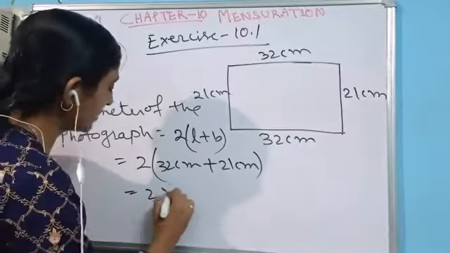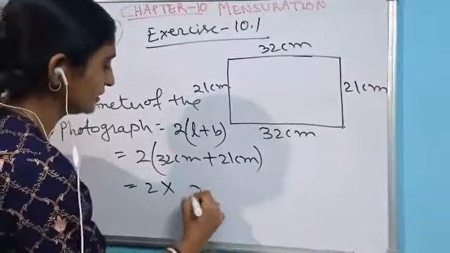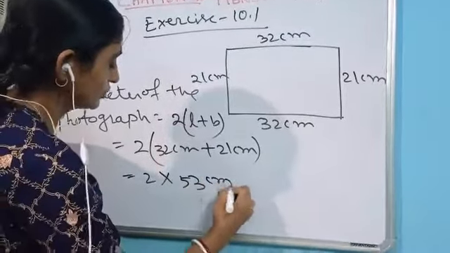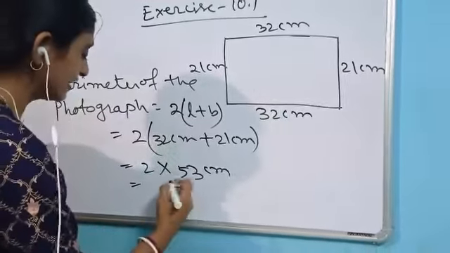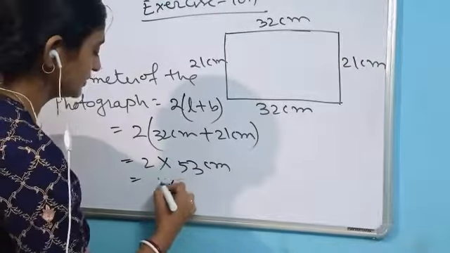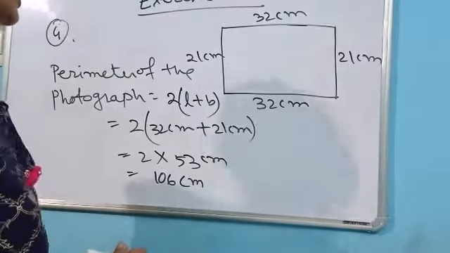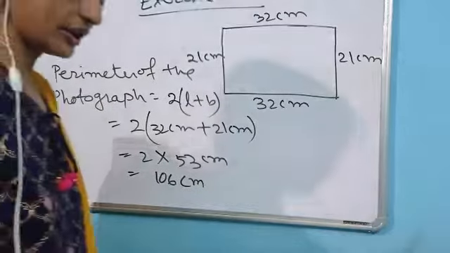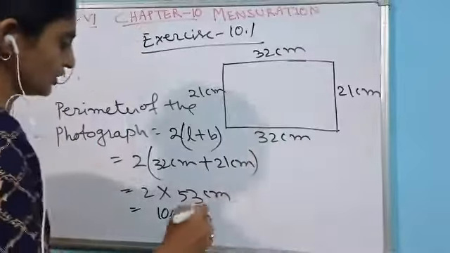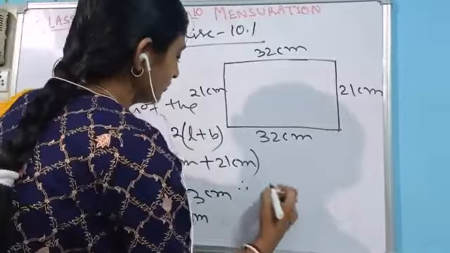Now let's add these two. What you are getting is 53 centimeter. Now multiply this, 2 times 53, what you are getting is 106 centimeter.